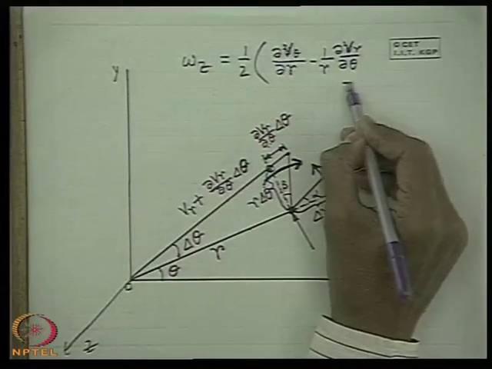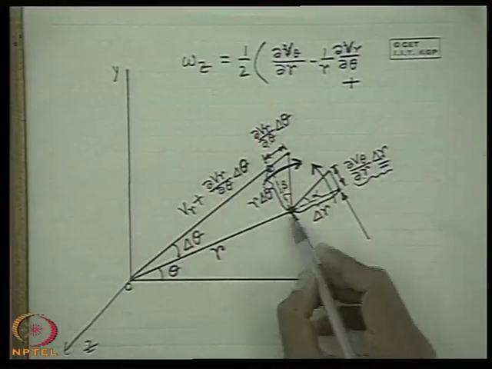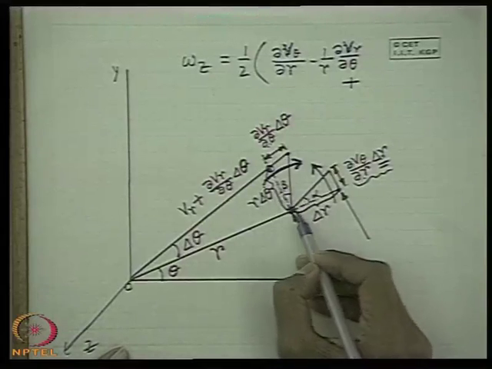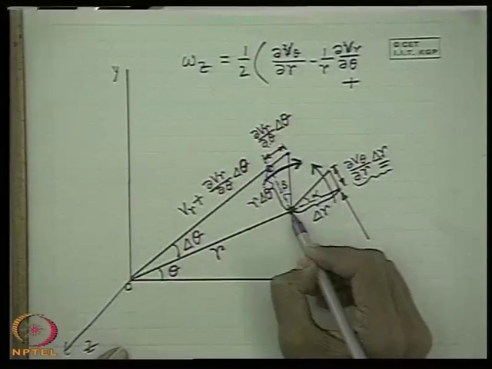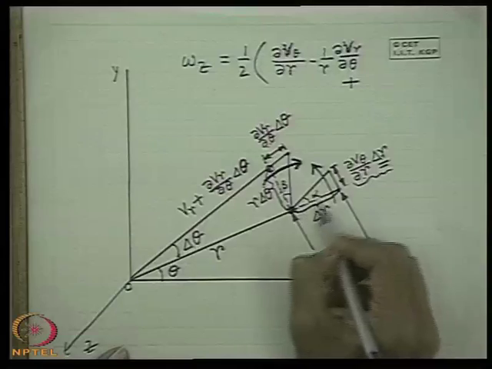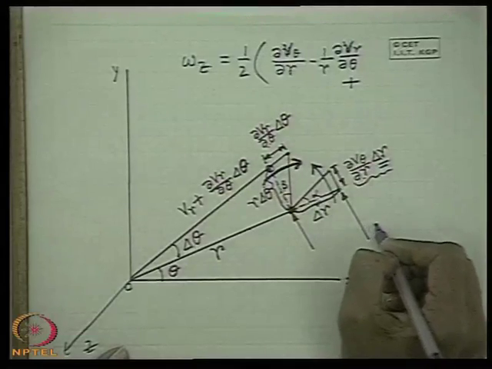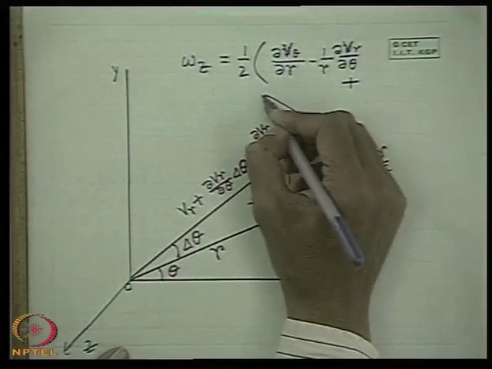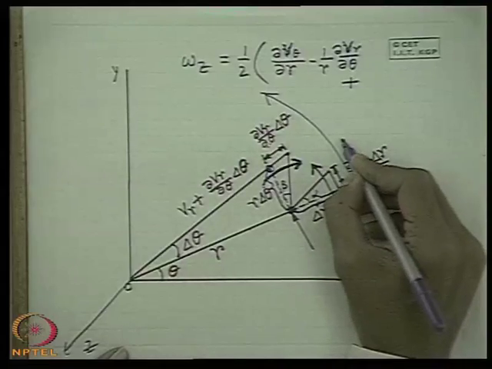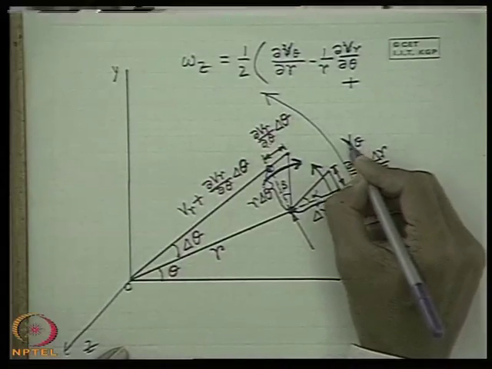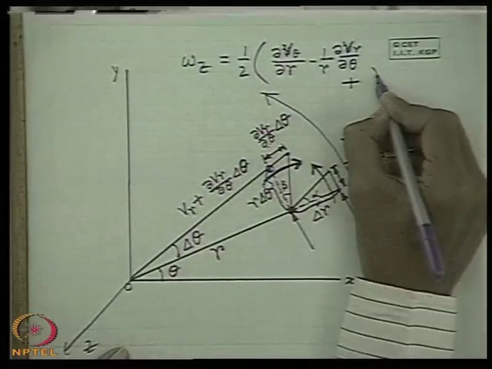But there is an additional component which is very important here. Apart from the rotation of these two linear fluid elements about this point, any fluid element anywhere has a rotation about the origin because of the tangential velocity v theta, whose angular velocity magnitude is v theta by r.